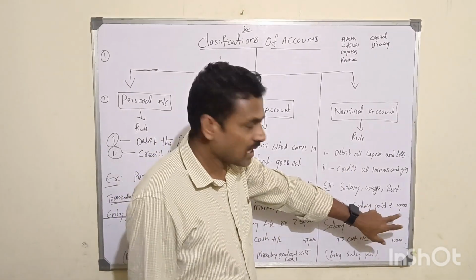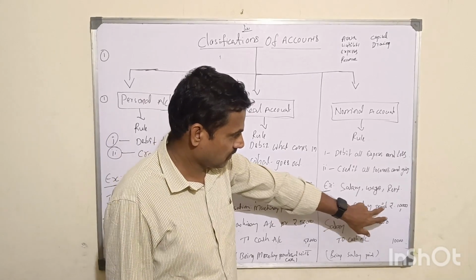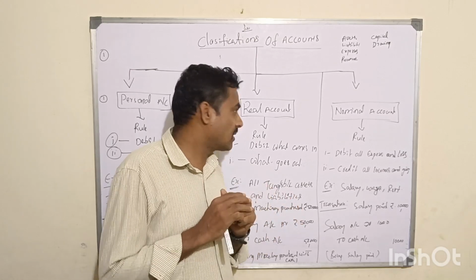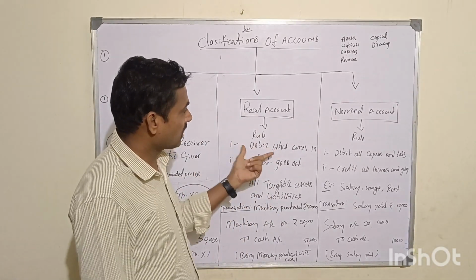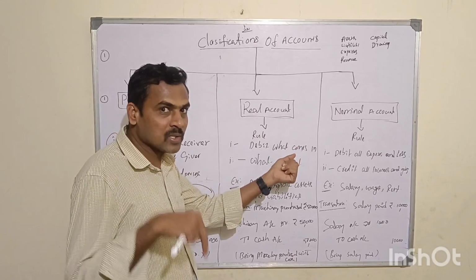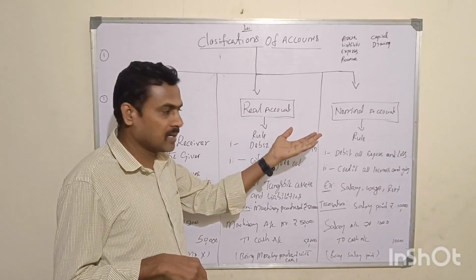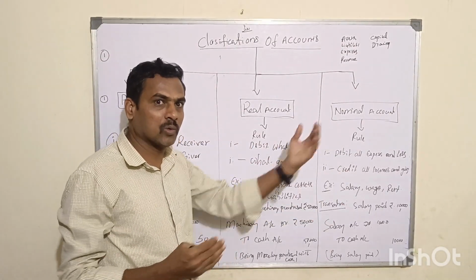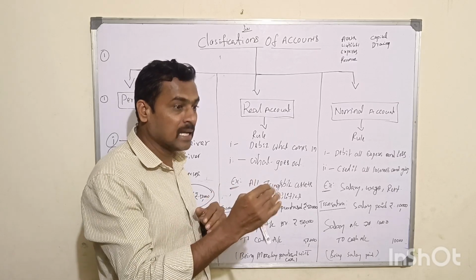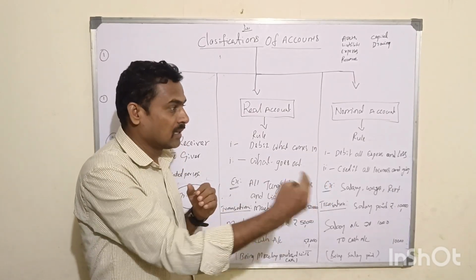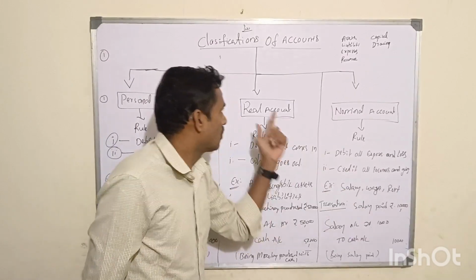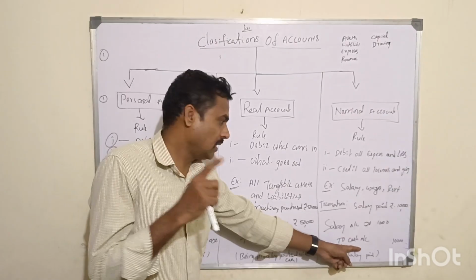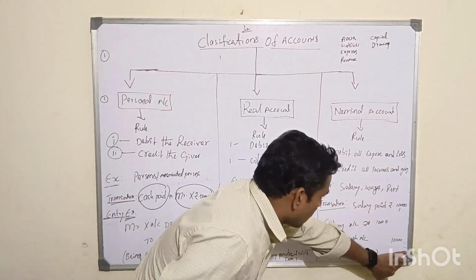Now, as per the accounting rule, the other aspect is cash. Which account does cash fall under? A real account, right? What does it say? Debit what comes into the business, credit what goes out of the business. That means salary is paid to someone else. We don't know to whom it has been paid, but salary is paid. When salary is paid, cash is going out of the business, right? That means cash is a real account. Real account rule: what goes out, credit. Hence cash is a credit in this transaction.